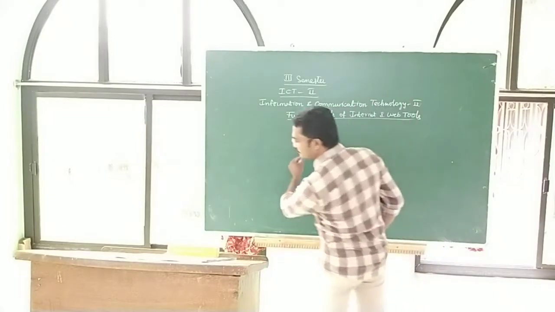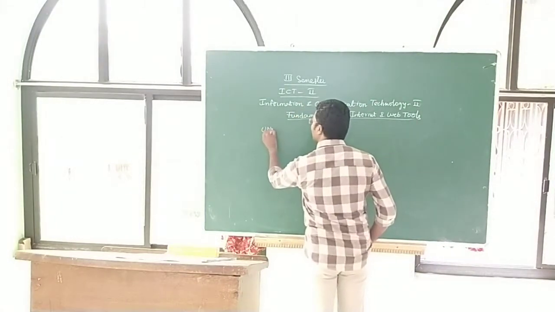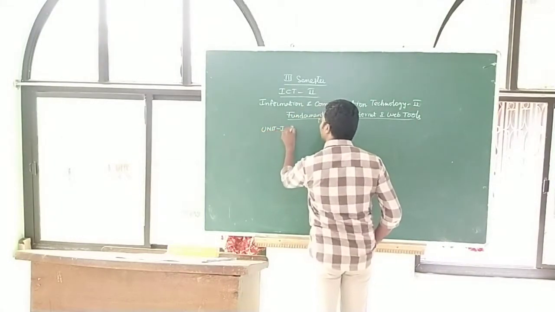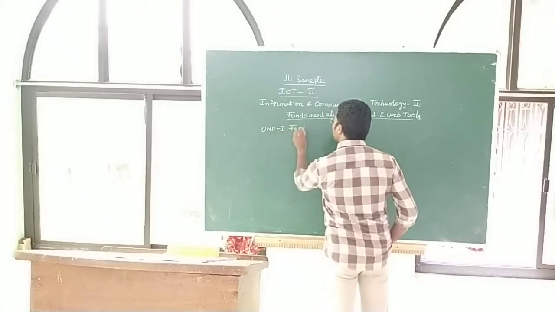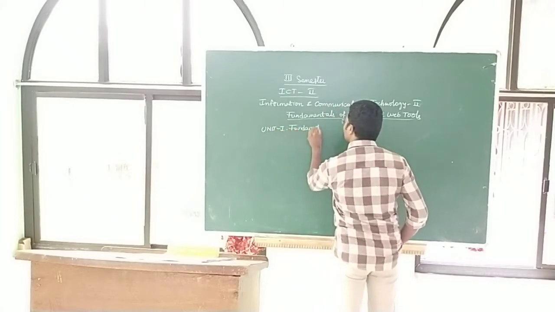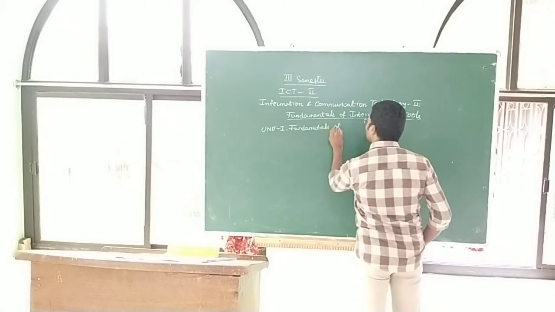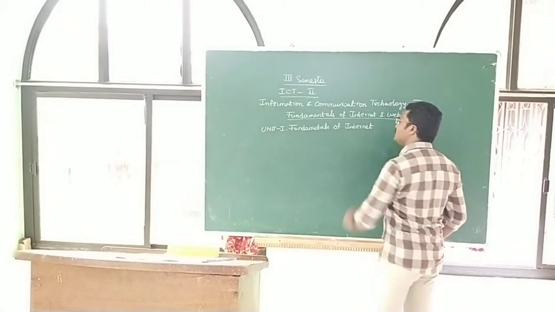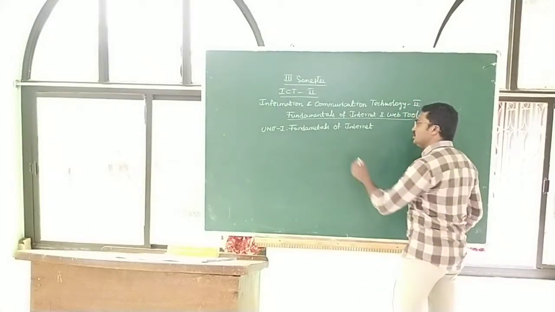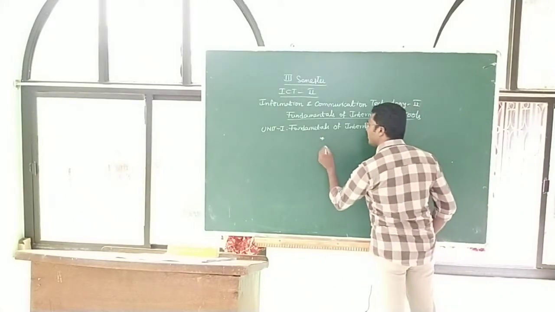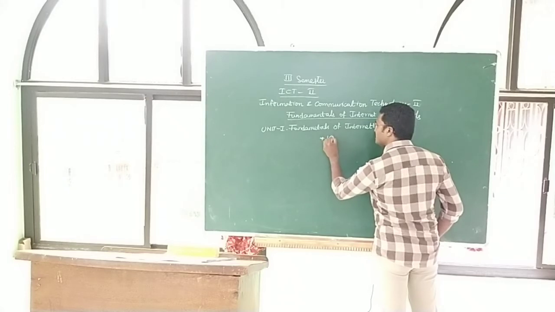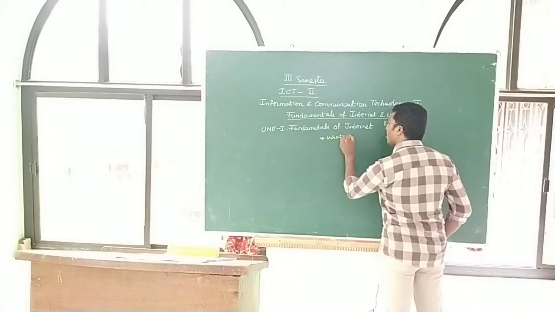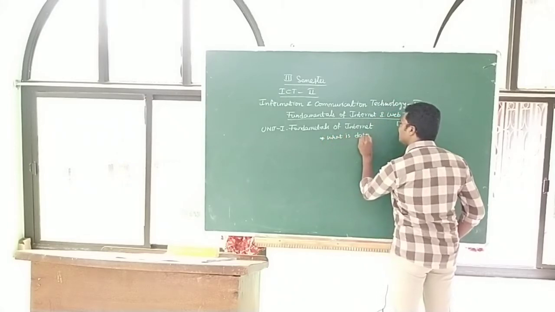Unit 1, Fundamentals of Internet. This is the Unit 1 title. In this unit, we discuss 5 topics. First one is, what is data communication?